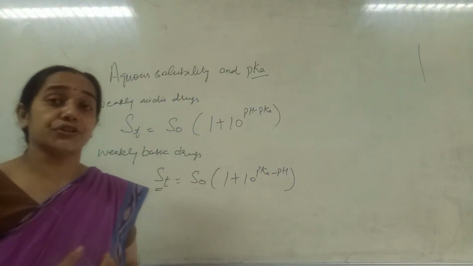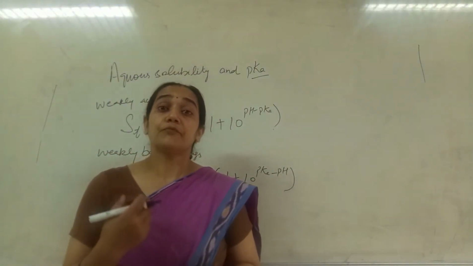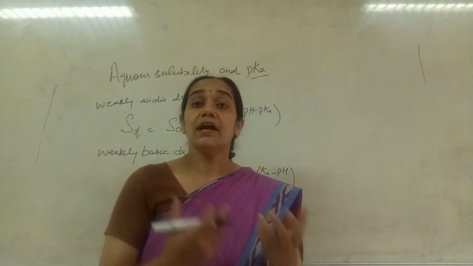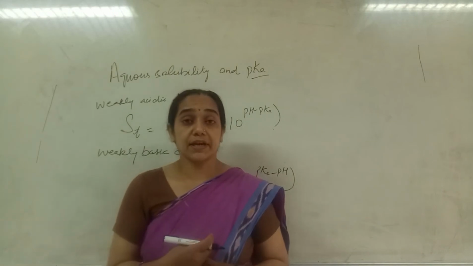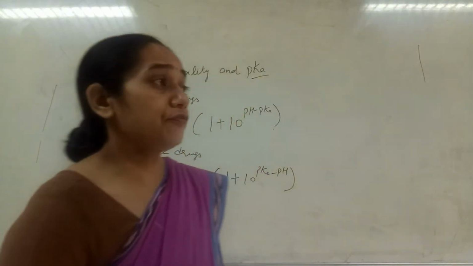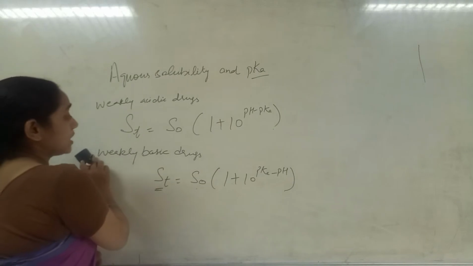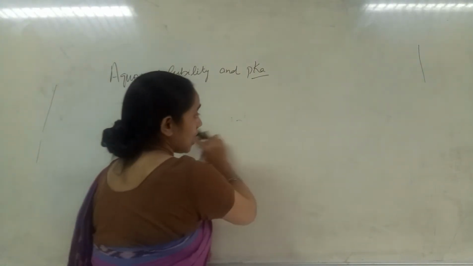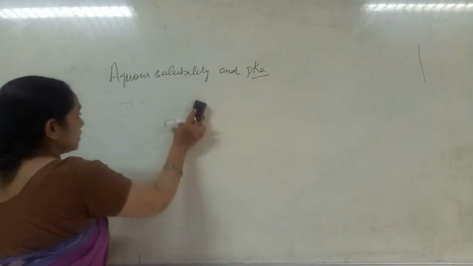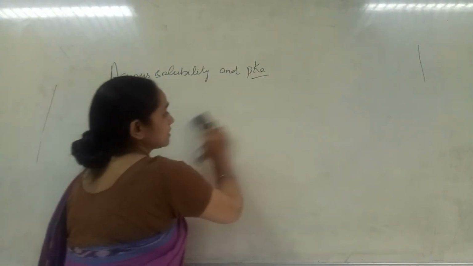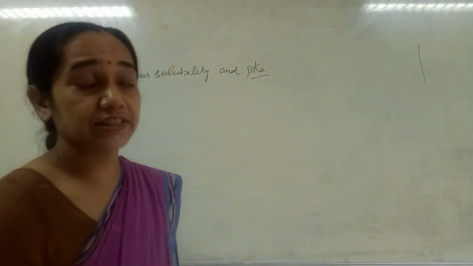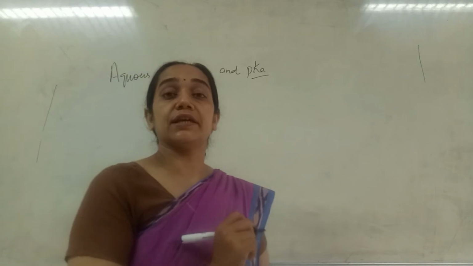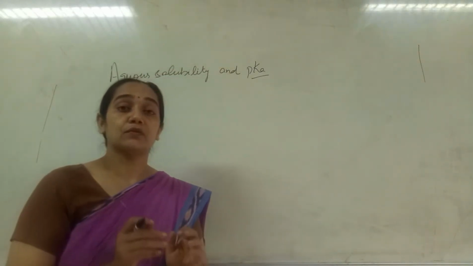Now, what is the relation? How can it be utilized by pharmaceutical scientists to predict the behavior of the drug inside the gastrointestinal tract? For example, if I calculate the relative solubility of a drug in our body, I have considered two compartments. One is blood and another is the gastric environment, the environment of the stomach.